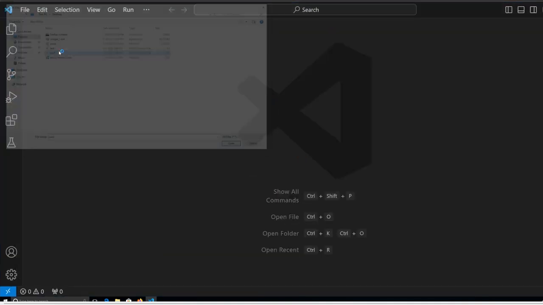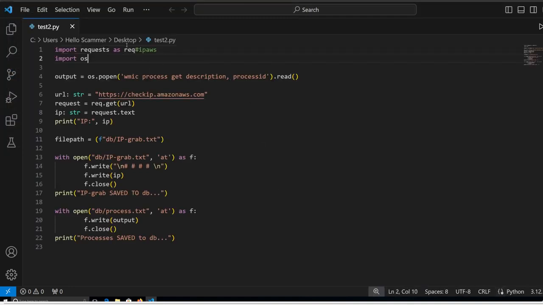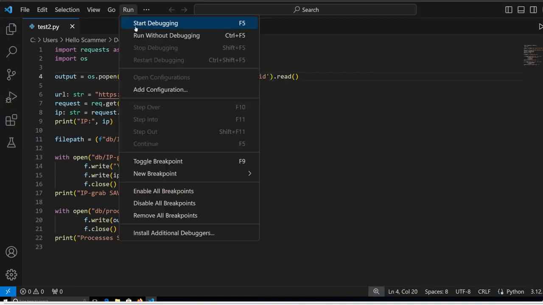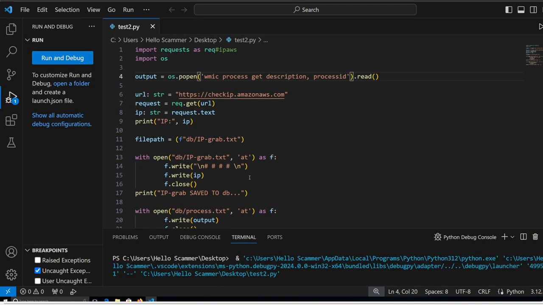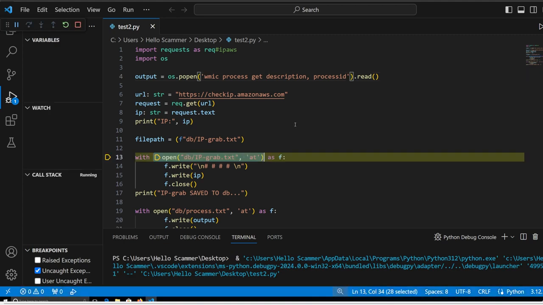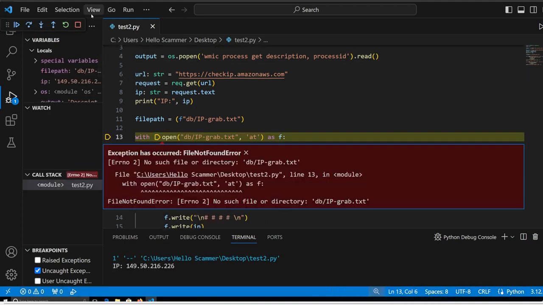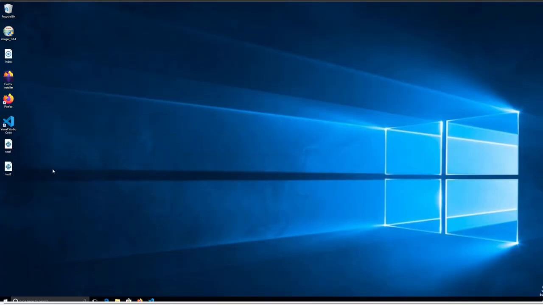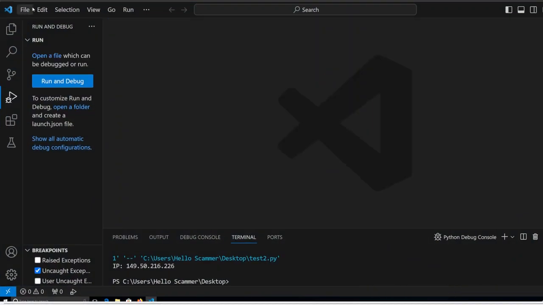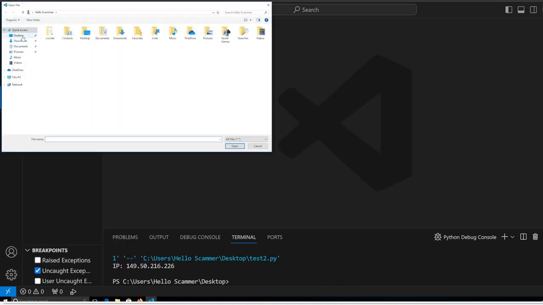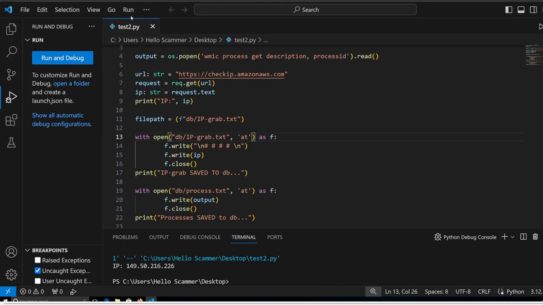Desktop test2. Now, as you can see, it got rid of the issue. There's no more issue. Now, if I run this again, hopefully it'll run. Possibly not. Yep, it did not run. The problem is because I don't have a folder created. So what we need to do is go db. Now I need to open it again, well done.